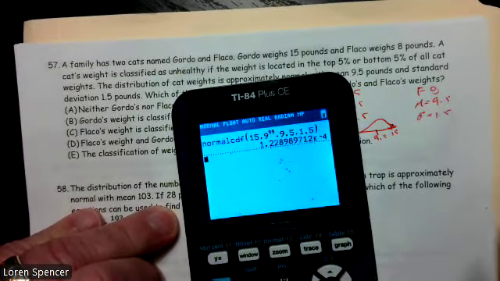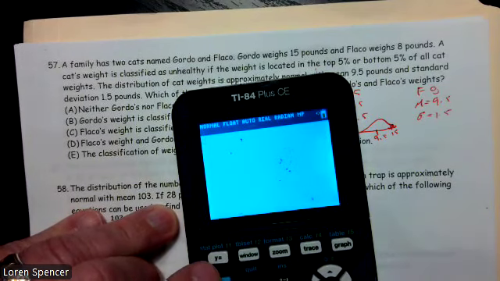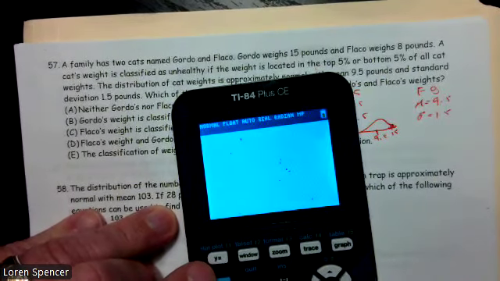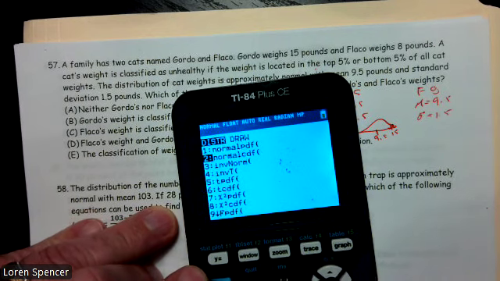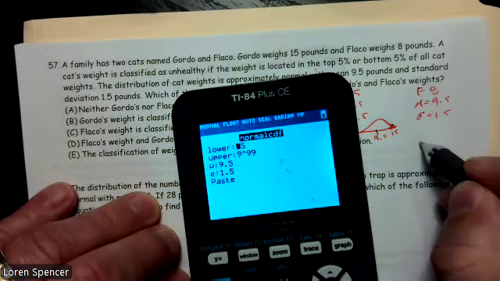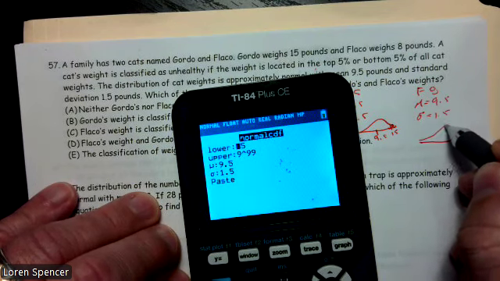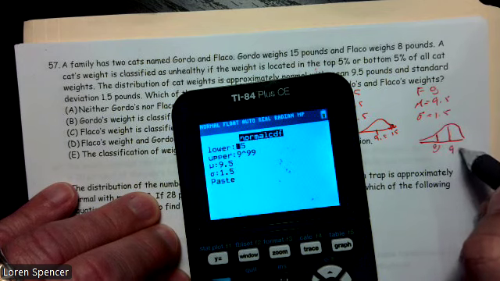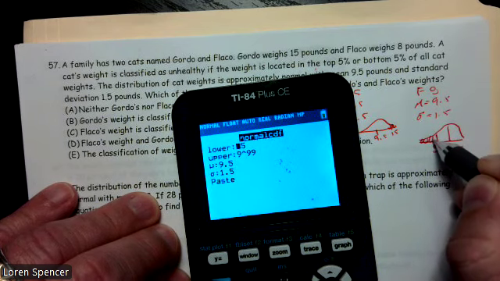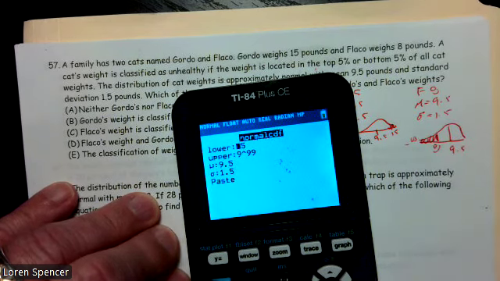All right. Let's check on Flacco. Well, I can look at Flacco and go, hey, he's only one standard deviation away. He's not unhealthy. But we'll go and do it anyway. Second VARS, norm CDF. And his graph is going to look like this. He's at 8. The mean's at 9.5. So we're going to start off at negative infinity, negative 9 raised to the 99th.